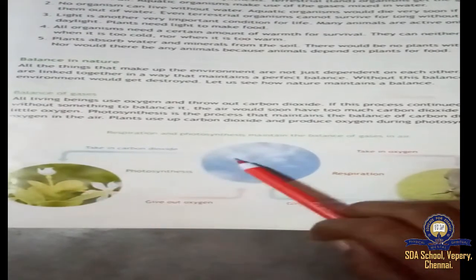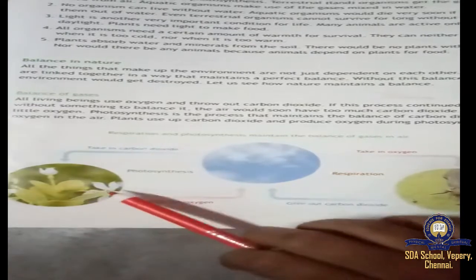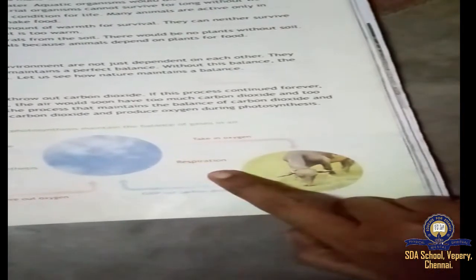Plants take in the carbon dioxide and give out the oxygen during photosynthesis. Now on this side, animals take in the oxygen and give out the carbon dioxide during respiration.